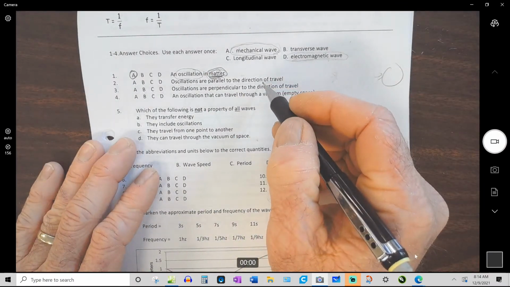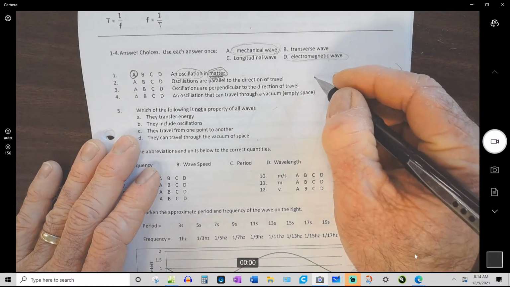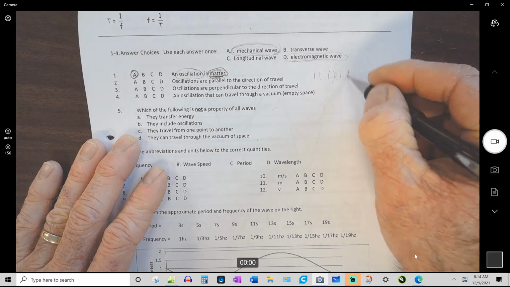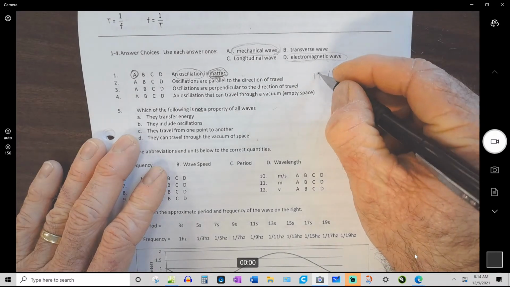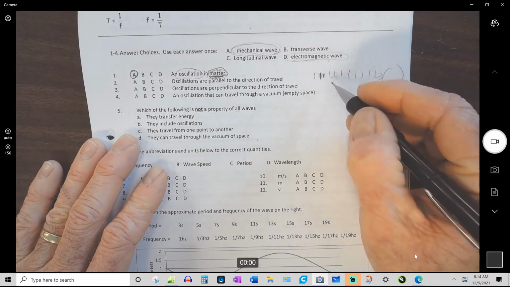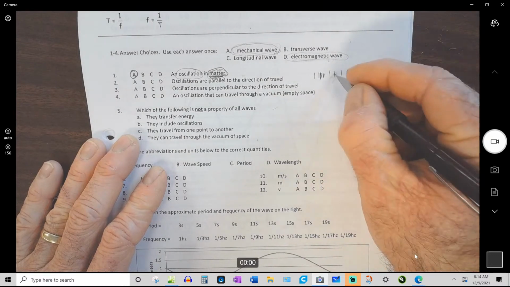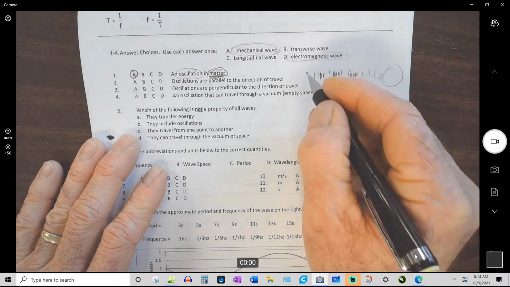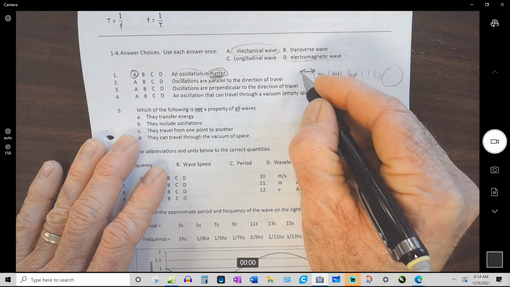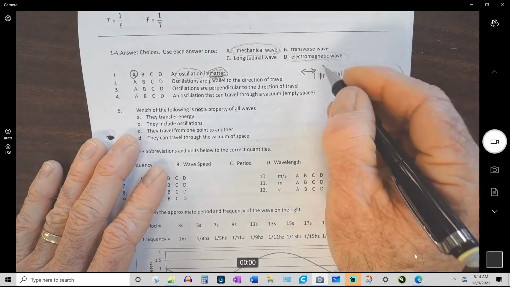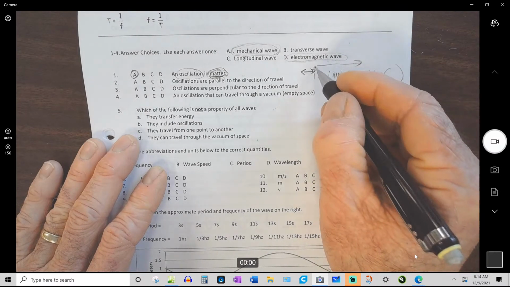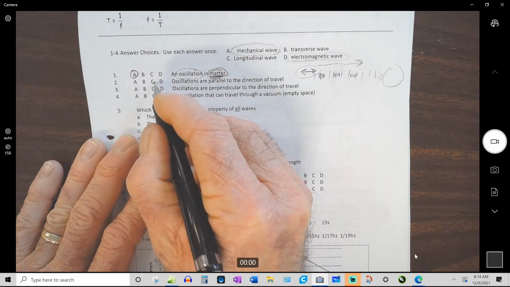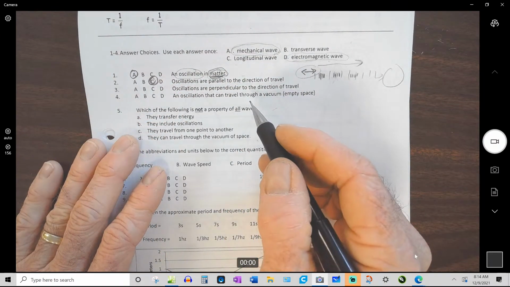Oscillations parallel to the direction of travel. What that means is this kind of a wave, where if I draw a slinky, you compress this part, and then that bounces back and it compresses the next part, and that compresses the next part. And you do that by pushing like this and then pulling like that. You push and pull, and the wave goes this way, parallel to the way you pushed and pulled. And that's called a longitudinal wave. So that's C.